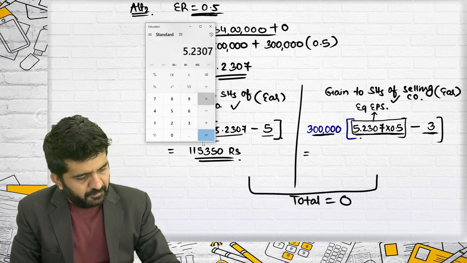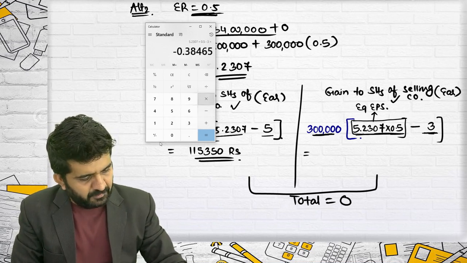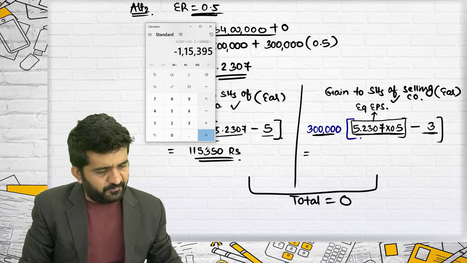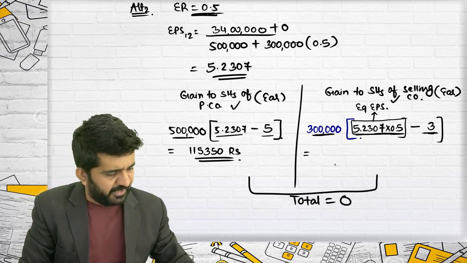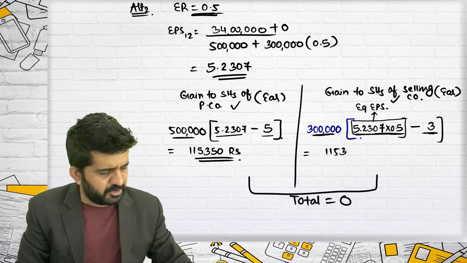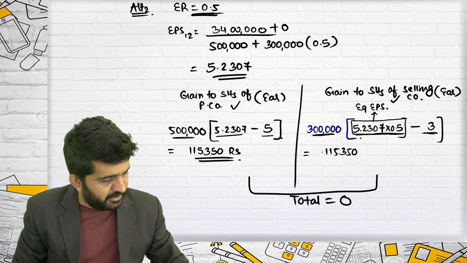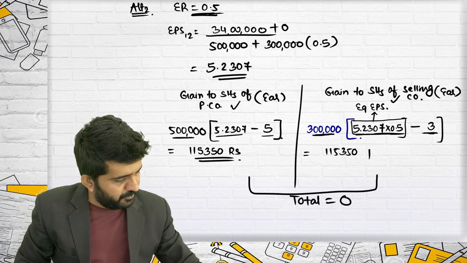5.2307 multiplied by 0.5 minus 3, multiplied by 3 lakhs. It is 1,15,350. It was something else, but I am taking it as 350. Is it all right? This is nothing but profit.